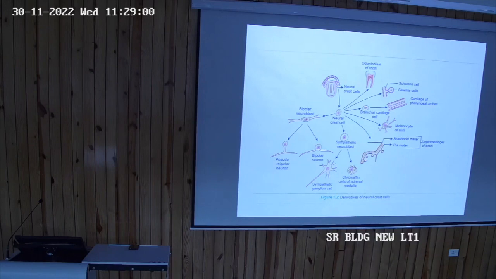There are about 31 pairs of spinal nerves in the body. Besides the spinal nerves, some nerves come from the brain. These come out of the cranial cavity. The brain is located inside the different part of the body.